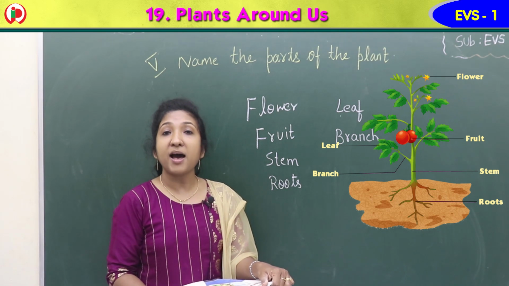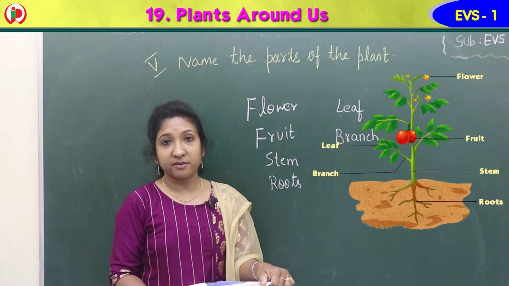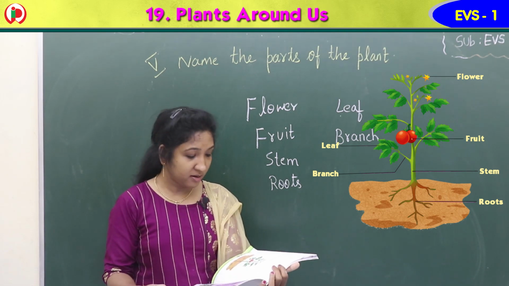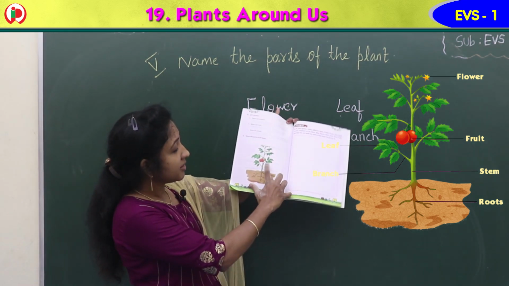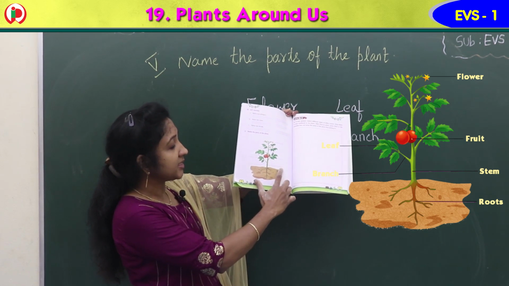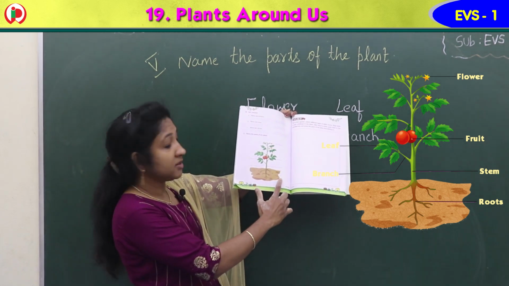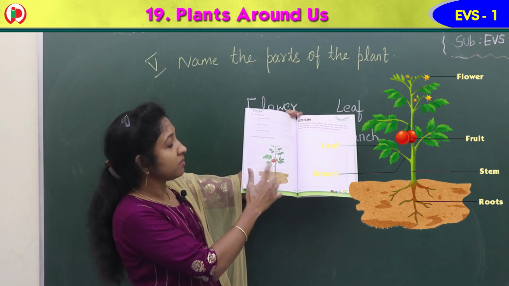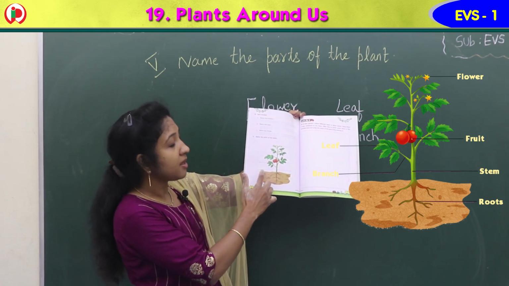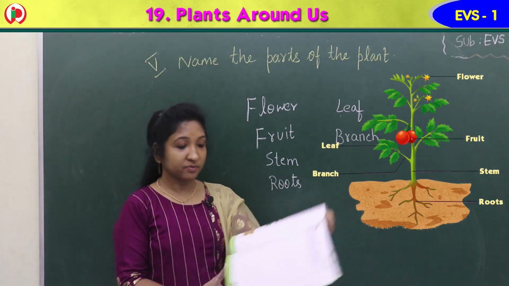Okay, children? Here this is the flower. This is the fruit. This is the stem. These are roots. This is the leaf. Now below the leaf, this part is a branch.